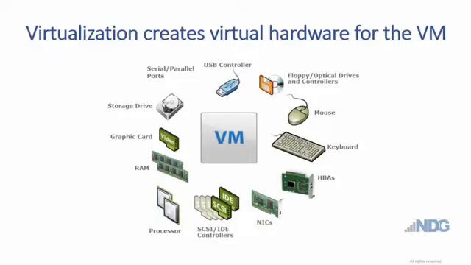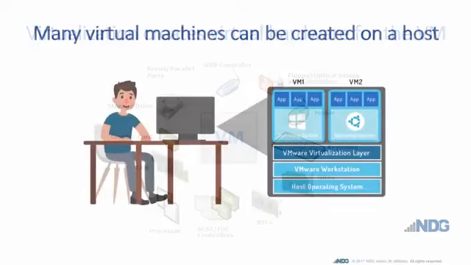In this image, you can see that the virtual machine or virtual computer needs all of the same components that a regular computer does. It needs storage, it needs access to a keyboard, it needs network interface cards or NICs, it needs processing, and it needs RAM. Virtualization takes those physical resources and turns them into virtual resources for the virtual machine.